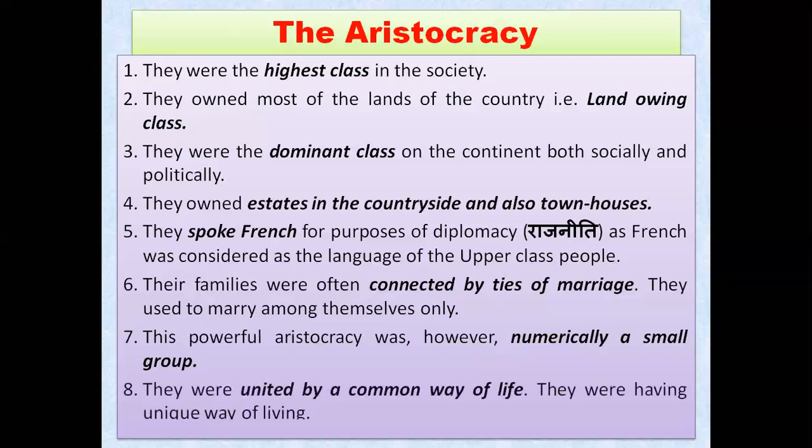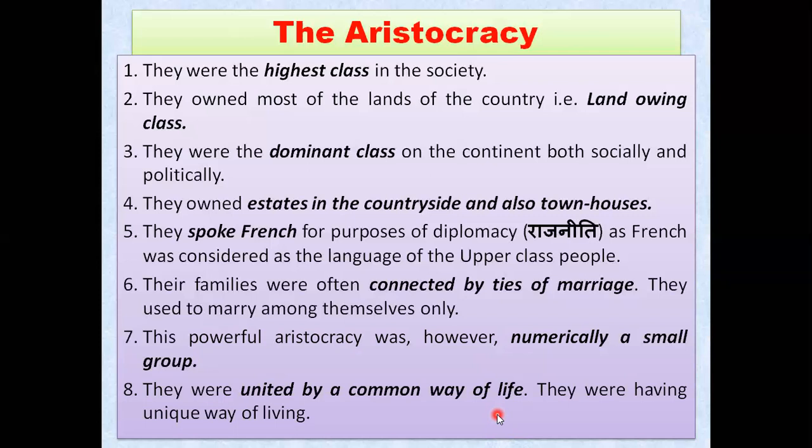And you can also mention they were united by a common way of life. Everyone in the aristocracy group was enjoying the same type of life. They had a unique way of living: special types of food, special types of clothes, and they married among themselves also. They had a unique way of living which could not be copied by the lower class people, because they were the highest and richer class, you can see.